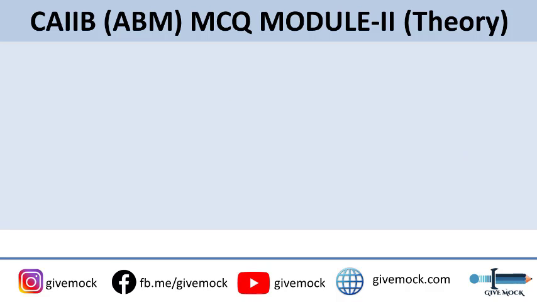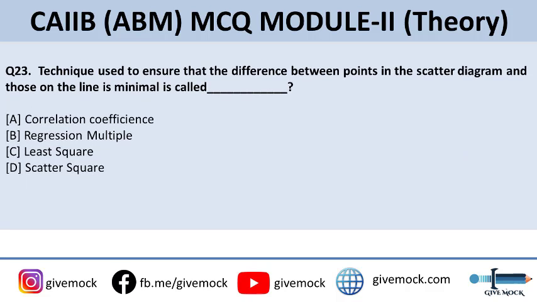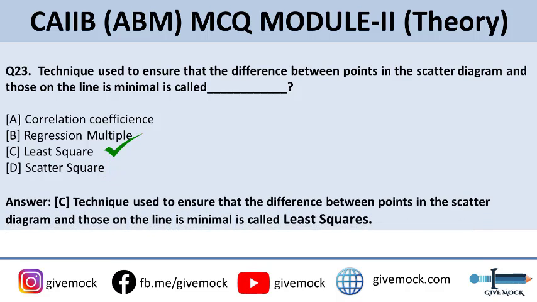So coming up to the next question, the 23rd question is, the technique used to ensure that the difference between points in the scatter diagram and those on the line is minimal is called. Options are A, correlation coefficients. Option B, regression multiple. Option C, least square. Or option D, scatter square. The correct answer is option C, least square. The technique used to ensure that the difference between points in the scatter diagram and those on the line is minimal is called least squares.